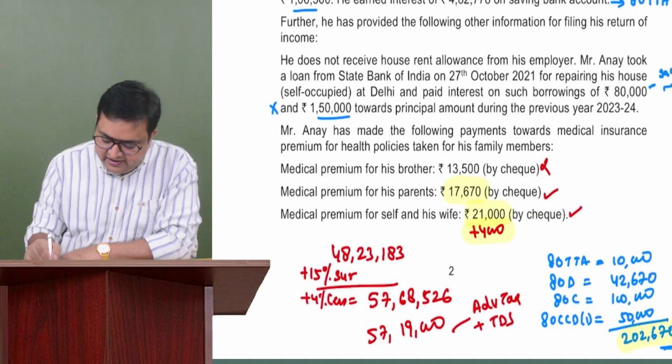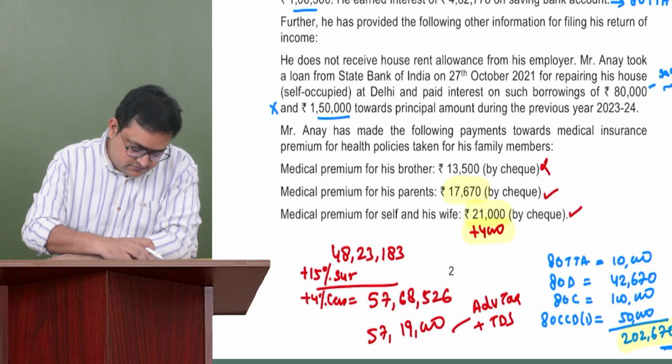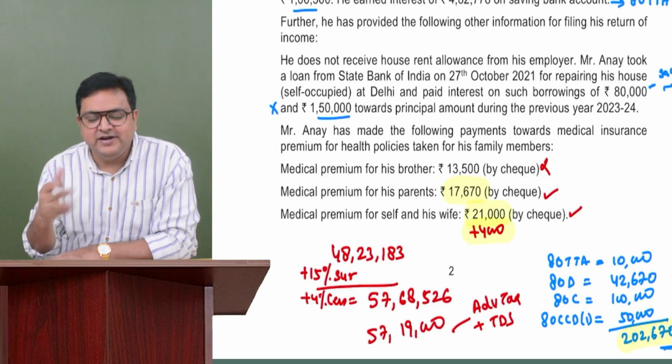So let's see whether 90% is paid. I believe yes, at least 90% is already paid.